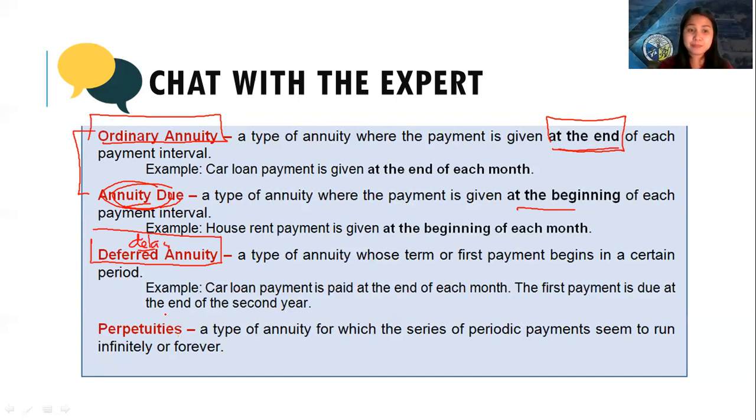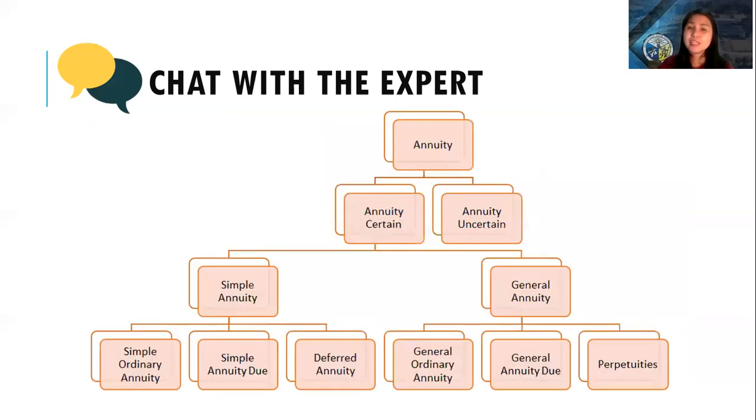The last type is the perpetuities. A perpetuity is a series of periodic payments that seem to run infinitely or forever. Example, insurances, PhilHealth, SSS. These would look like perpetuities since they will run infinitely forever, or it looks like you're paying for a lifetime. Now, here's a flow chart for that.